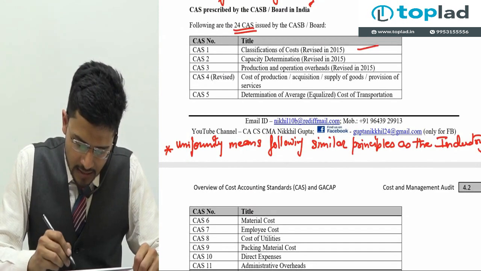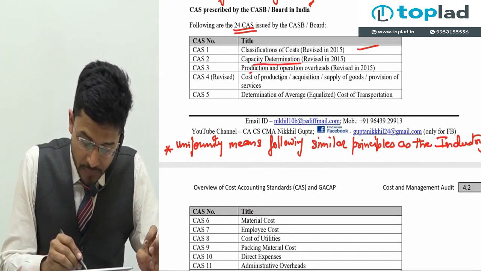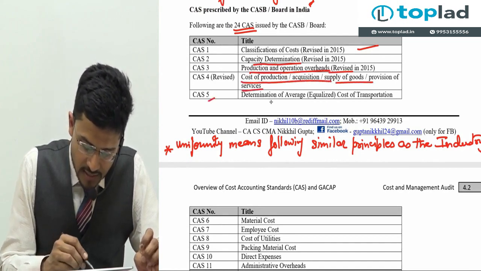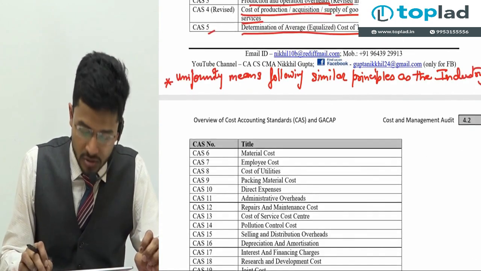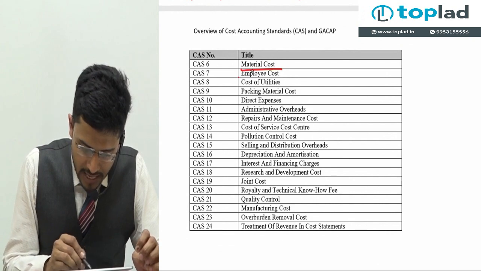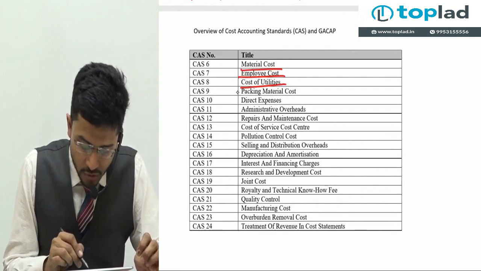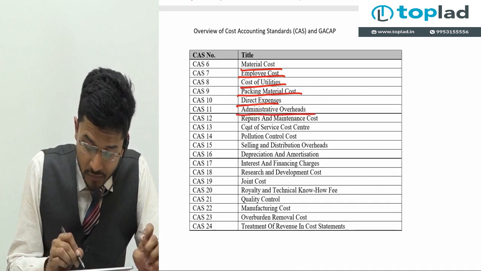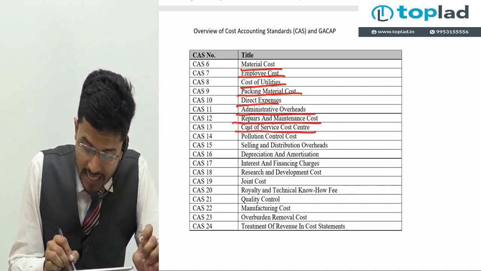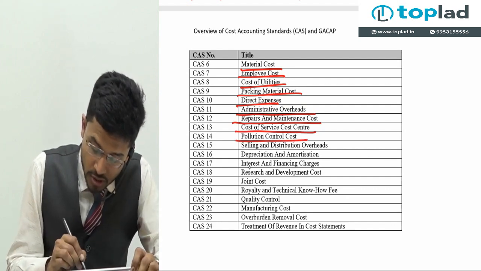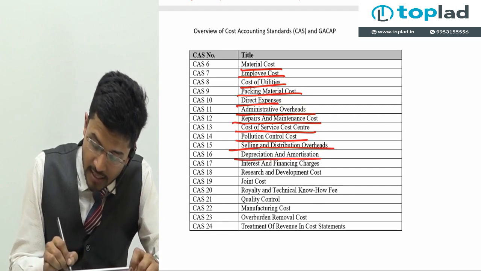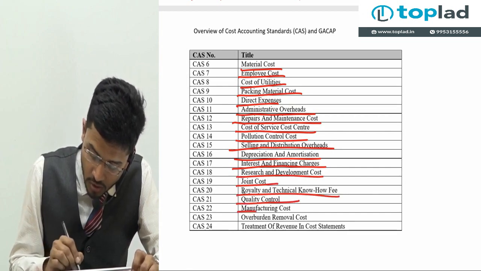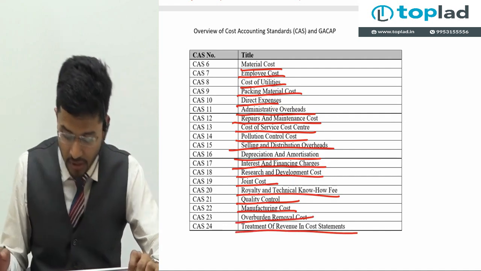CAS 1, classification of cost; CAS 2, capacity determination; CAS 3, production and operation overhead; CAS 4, cost of acquisition, supply of goods, provision of services; CAS 5, determination of average equalized cost of transportation; CAS 6, material cost; CAS 7, employee cost; CAS 8, cost of utilities; CAS 9, packing material cost; CAS 10, direct expenses; CAS 11, administrative overheads; CAS 12, repairs and maintenance cost; CAS 13, cost of service cost center; CAS 14, pollution control cost; CAS 15, selling and distribution overheads; then depreciation and amortization, interest and finance charges, research and development cost, joint cost, royalty and technical know-how, quality control, manufacturing cost, overburden removal cost, and treatment of revenue in cost statement.